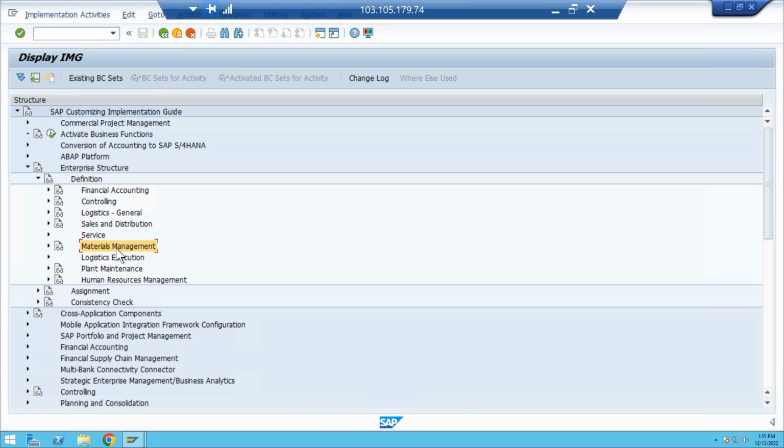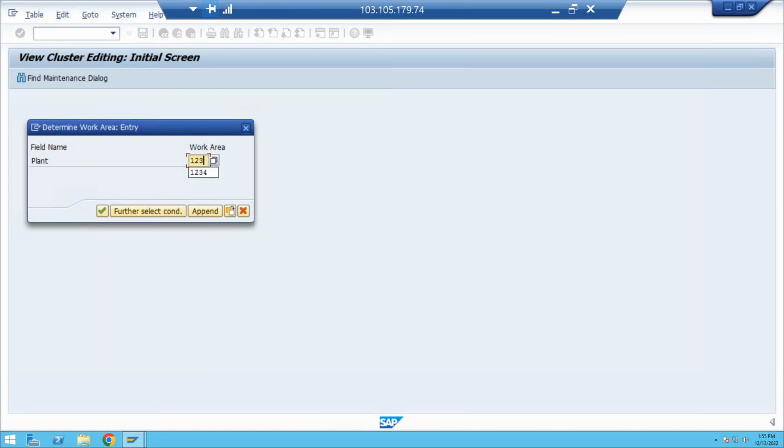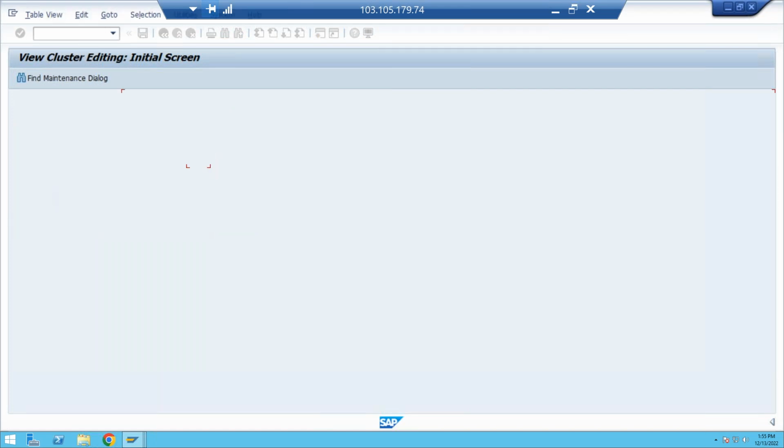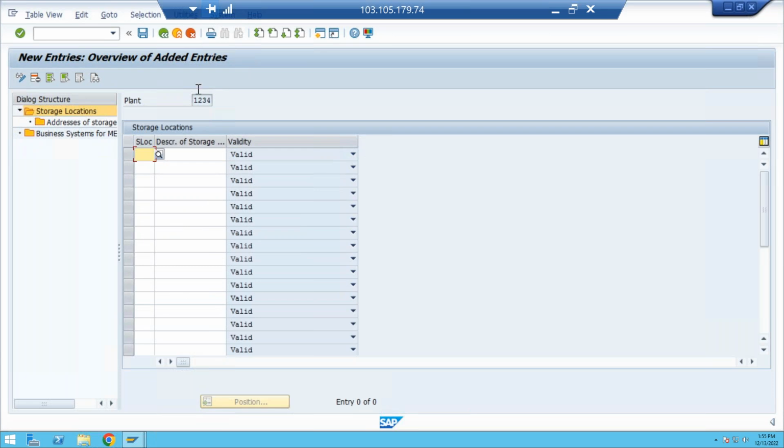come to materials management. In materials management, maintain the store locations. So go to 1234. See the 1234 store locations. There are 12 store locations in there. You know how to create new and how to maintain a new store. Just go to new and you can maintain the new store locations. But I am not going to maintain the store location.